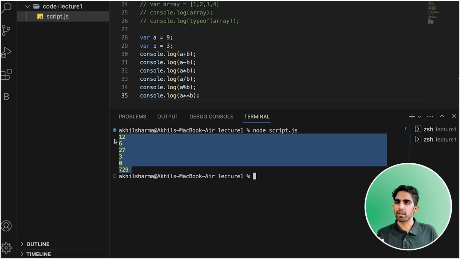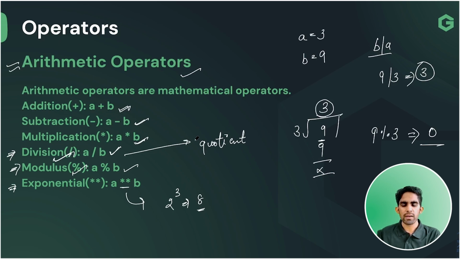Then A modulus B. I have told you, divide is going to give you the quotient. Quotient is 3. Remainder is going to be 0. And 9 raised to the power 3, what is the answer? 9 into 9, 81. 81 into 9, what is the answer, team? Means basically we need to multiply 9 three times. So the answer is going to be 729, team. That's it. So if you are able to understand this way as well, team, you are good to go.